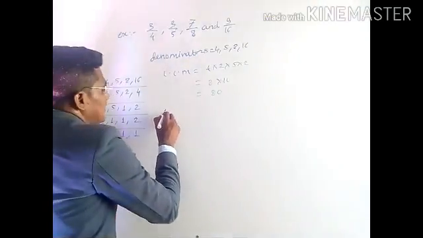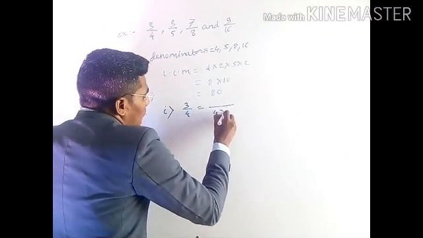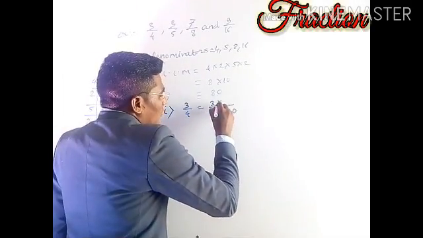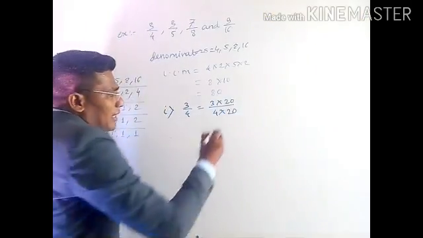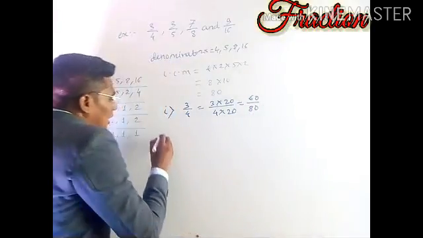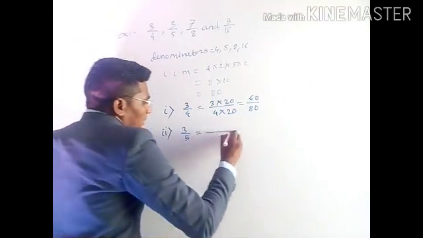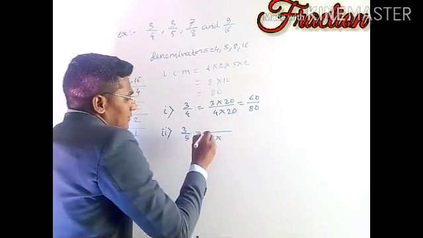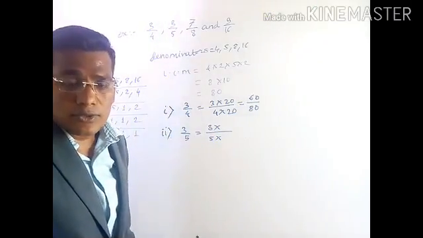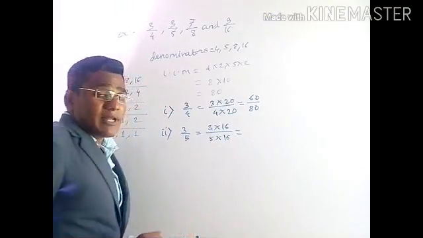So we will see that. The first fraction is 3 by 4. What do we multiply to the 4 to get 80? 4 twenties are 80, then we have to multiply that same number to the numerator. So 20 threes are 60 and 20 fours are 80. Now the second fraction is 3 by 5, and what do we multiply to the 5 to get 80? The number is 16, and by that same number we have to multiply the numerator.